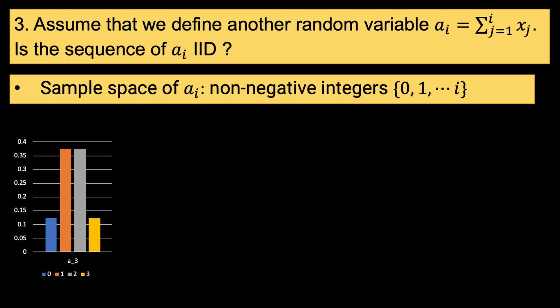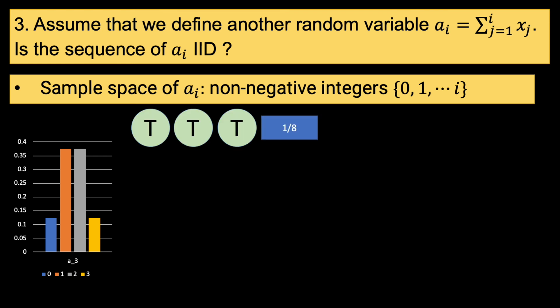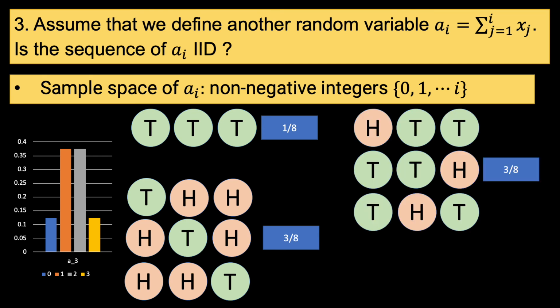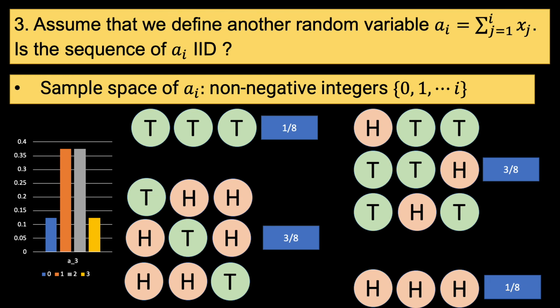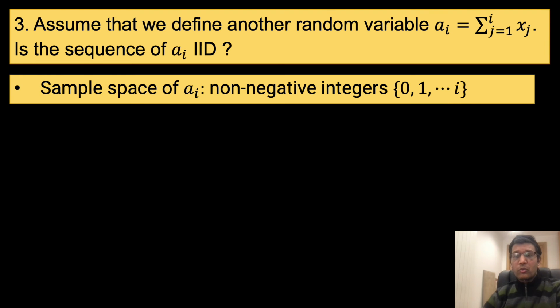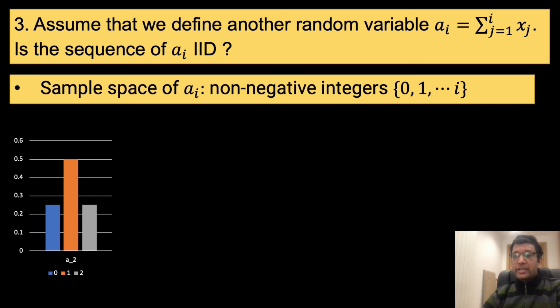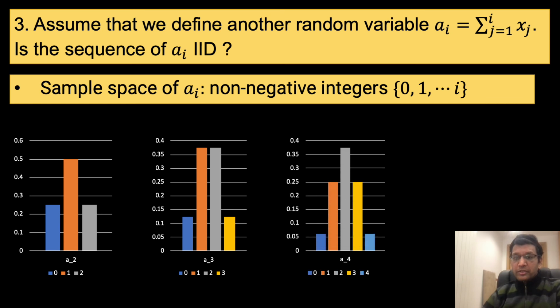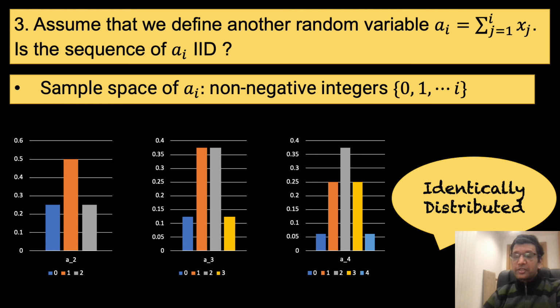We can rearrange the possible outcomes to realize that one outcome had no heads, 3 outcomes had 1 head, 3 outcomes have 2 heads, and 1 outcome has 3 heads, and hence the probability distribution. So what we observe is that the sample spaces for a sub 2, a sub 3 and a sub 4 are different, and hence the probability distributions are also different. Thus, it is pretty clear that the sequence of a sub i cannot be identically distributed.